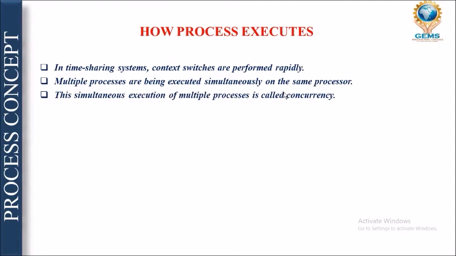The simultaneous execution of multiple processes is also known as concurrency. What is concurrency? When multiple processes are executing concurrently, means simultaneously, it is known as concurrency. When some processes are executing on the CPU, other processes may be going for I/O to perform their I/O operations. So this is known.